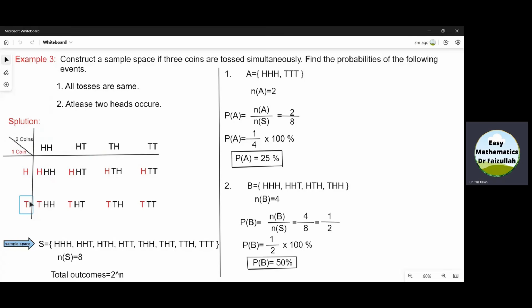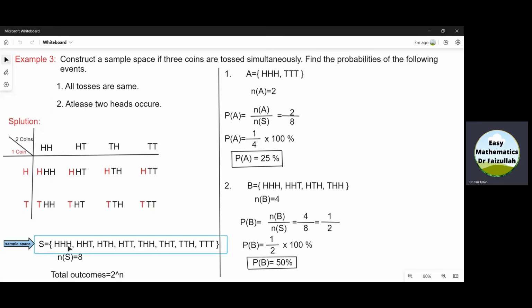In a similar procedure, we write this red T with HH, then with HT, then with TH, and then with TT, and we get all these outcomes. Representing these outcomes in a set, we get a sample space.